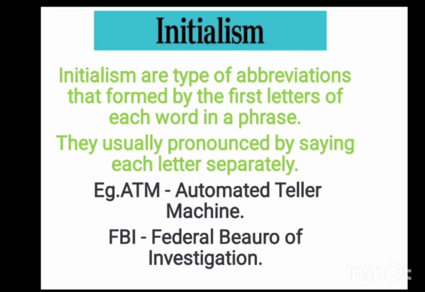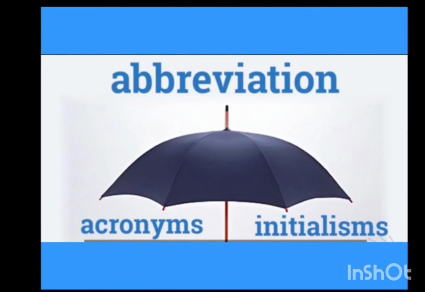In this example, FBI, Federal Bureau of Investigation, we use the first letters, FBI. We can pronounce it only separately, FBI. This is initialism. And in an acronym, even though we select the first letter of each word, we can use it in a pronounceable word form, or we can make it a new word. Example: laser, AIDS, etc. Now I hope you understand.